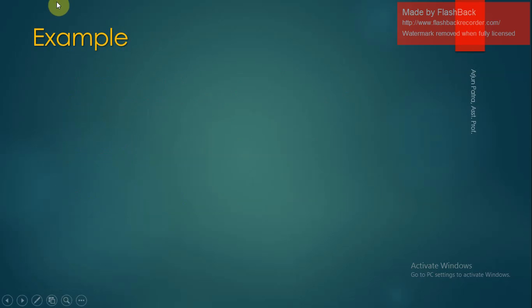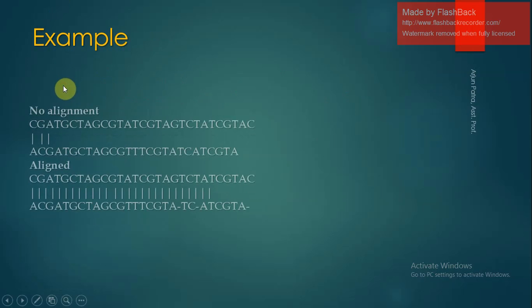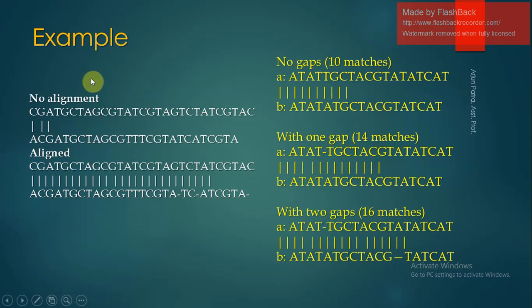Next, some examples of sequence alignment. There are different sequences present, and if only three sequences are aligned out of a huge number, this is not an alignment. In the next one, many similar sequences can align with each other, so this is the aligned sequences.